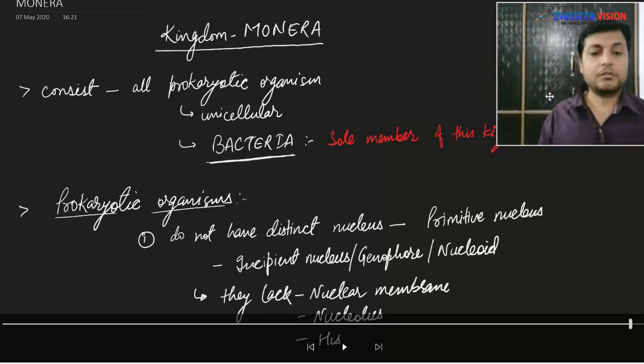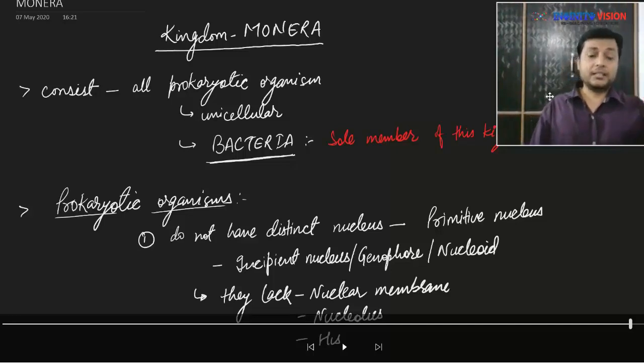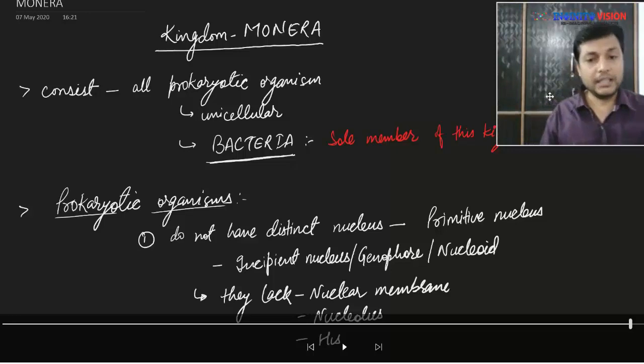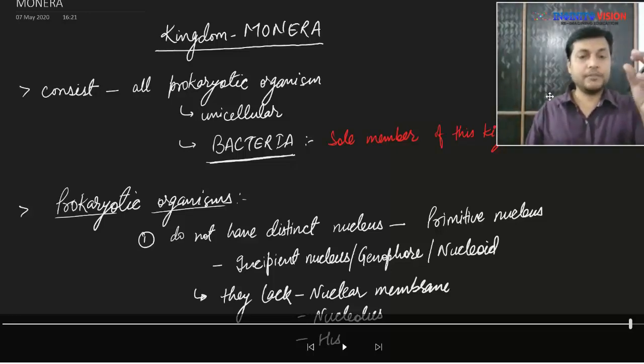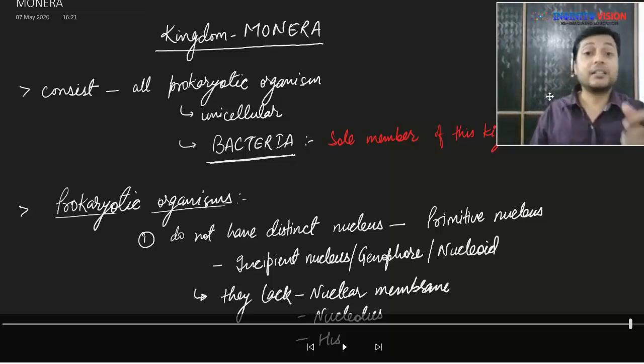Or genophore. So whenever you see a prokaryotic cell, you will find that inside that cell there is no distinct nucleus. Rather, the DNA is just lying around in the viscous fluid which is present in the cytoplasm, and this area of cytoplasm having viscous fluid with the DNA inside it is considered as a nucleus.